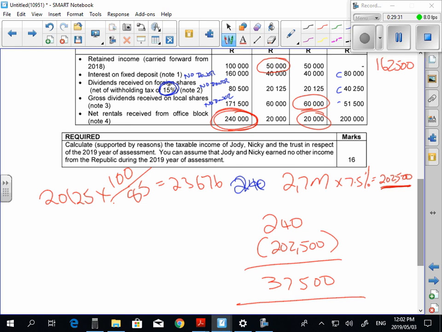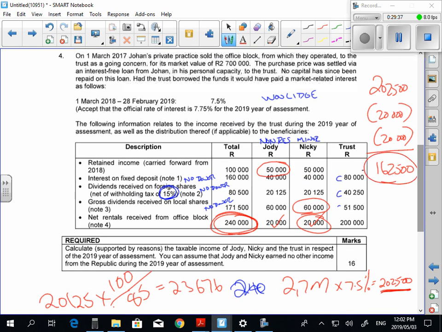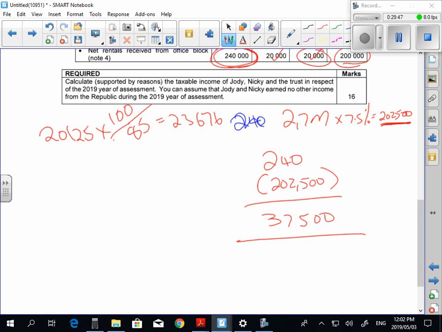So far, he's been taxed on 20. He's been taxed on that 20 as well. He can only be taxed on another 162,500. So your donor will be taxed on 162,500 out of the 200. And whatever's left over, that 37,500, gets taxed in the hands of the trust, because it can't go to a beneficiary. They don't have a vested right.